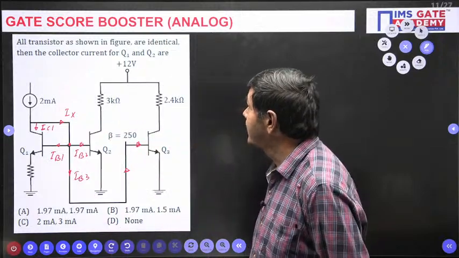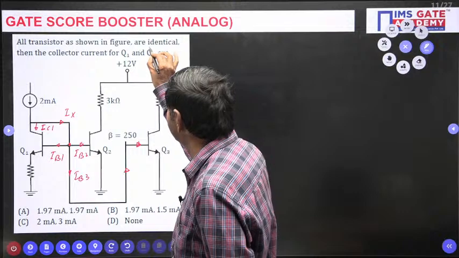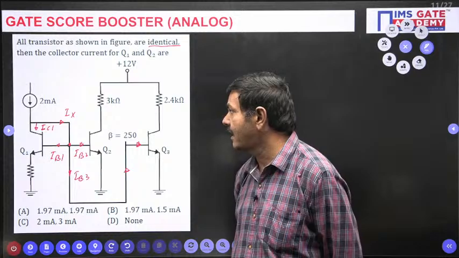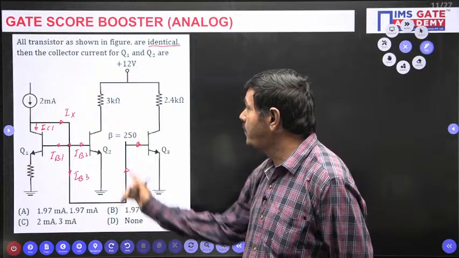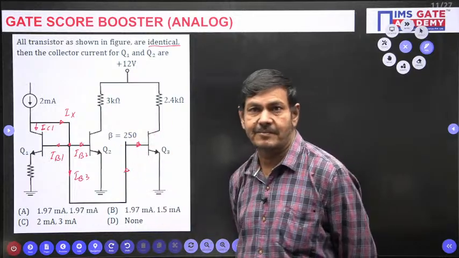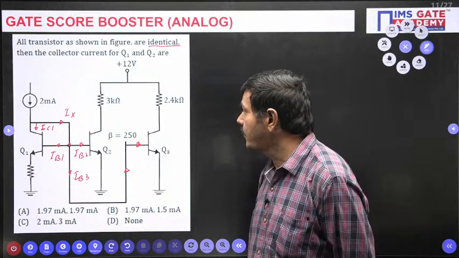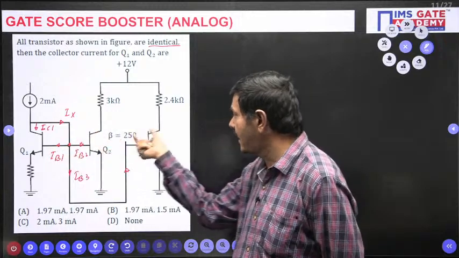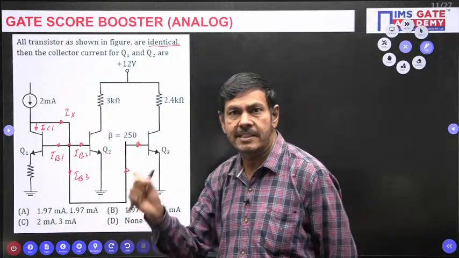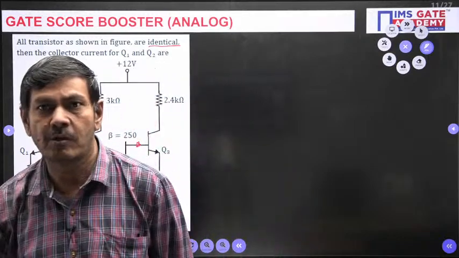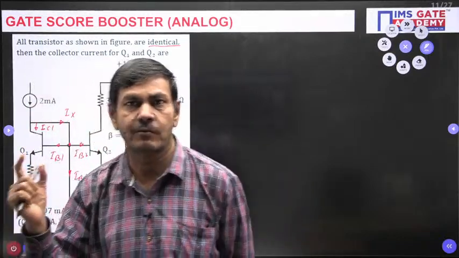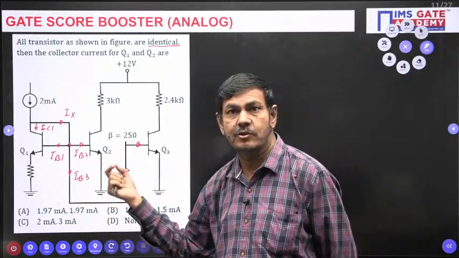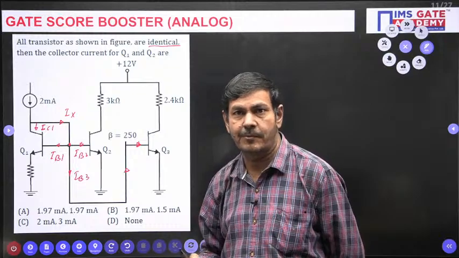But in the problem it is clearly given that all the transistors are identical. And also a beta value of 250 is given. A beta value of 250 means the beta of the first, second or third transistor is the same. It won't differ. Understand my point now.